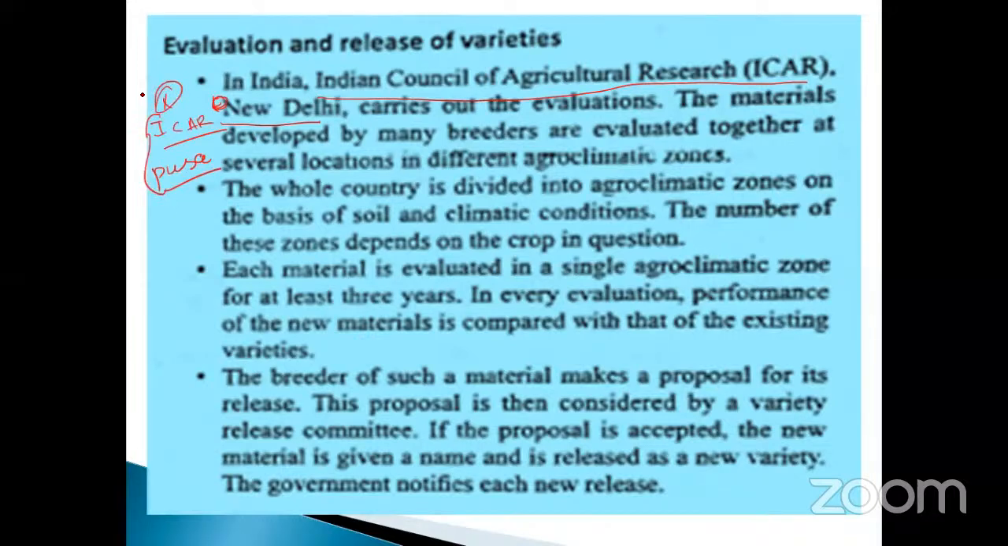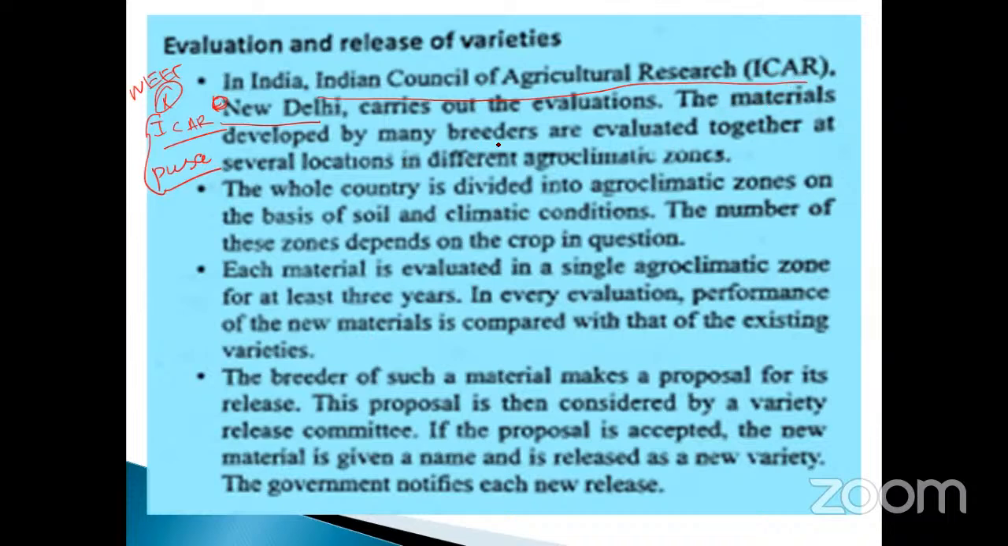So many times, match the following. Okay, match the following. Sometimes it is a direct question also. Carry out the evaluation. Suppose we are introducing a new variety. Who evaluates the plant or those varieties? It means the Indian Council of Agriculture Research is responsible for that.